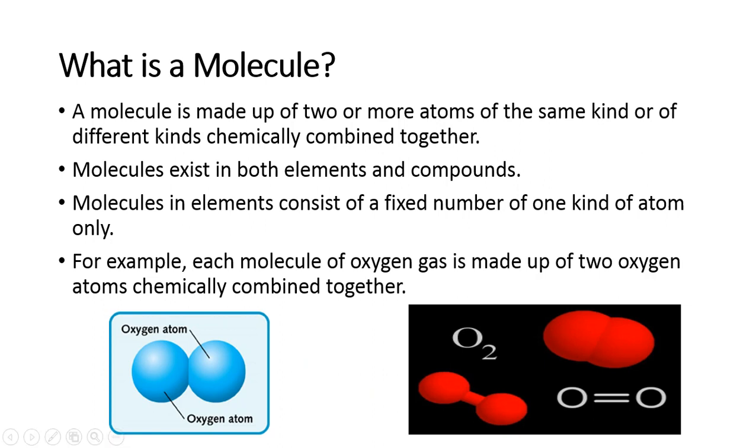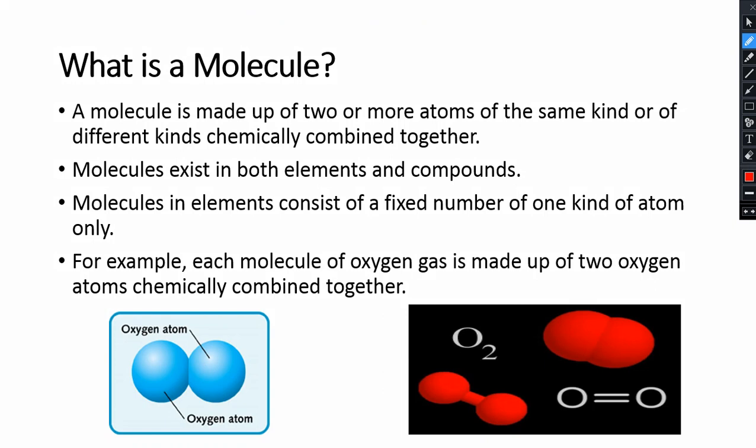It says a molecule is made up of two or more atoms of the same kind or of different kind chemically combined together. Molecules exist in both elements and compounds. Molecules in an element consist of a fixed number of one kind of atom only. For example, each molecule of oxygen gas is made up of two oxygen atoms chemically combined together.